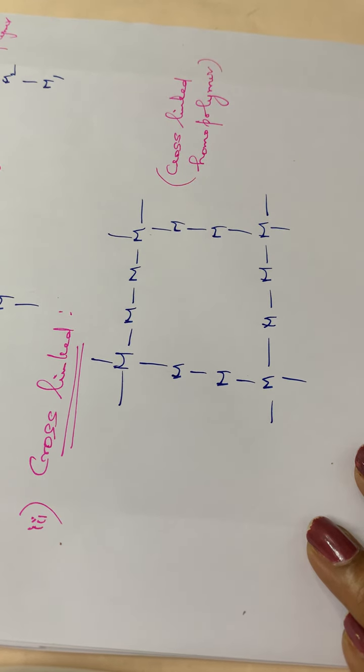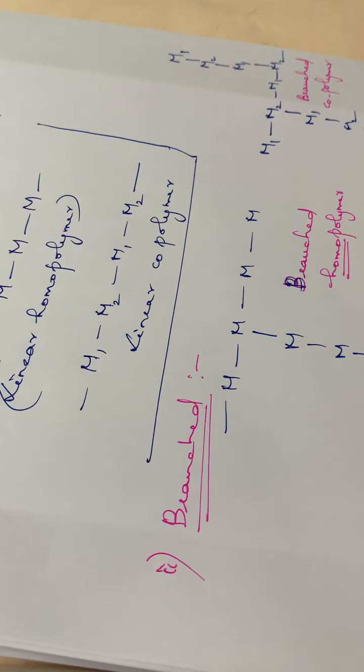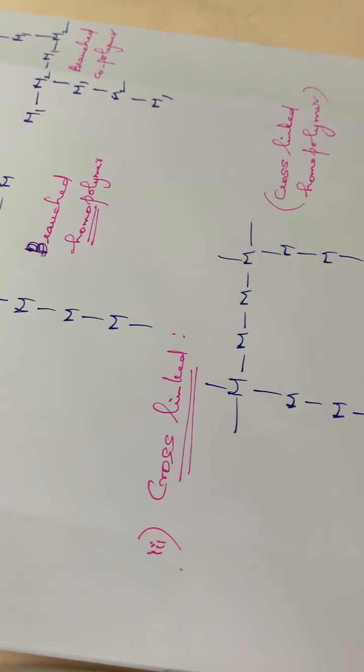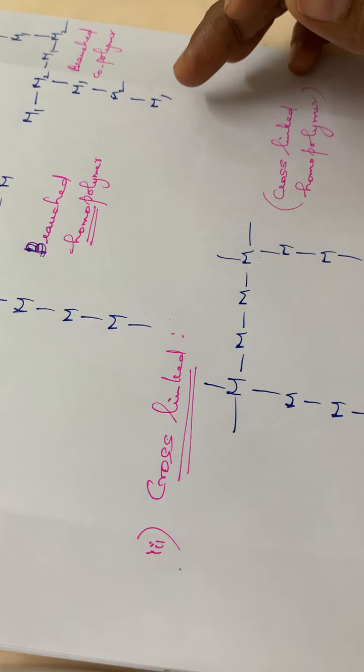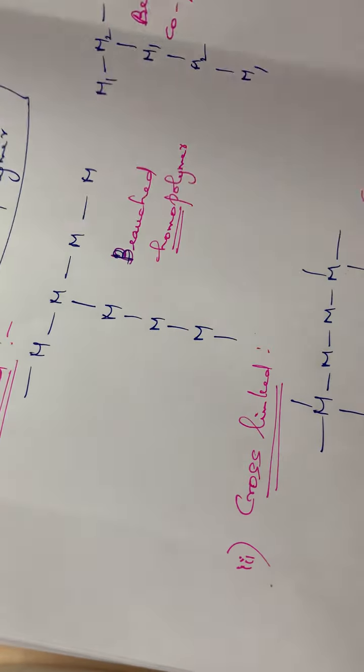Cross-linked homopolymer. Okay. So these are the three different types of polymers: linear, branched and cross-linked. And among these, the homopolymer as well as the copolymer will be occurring. Okay, so then the next type of classification,